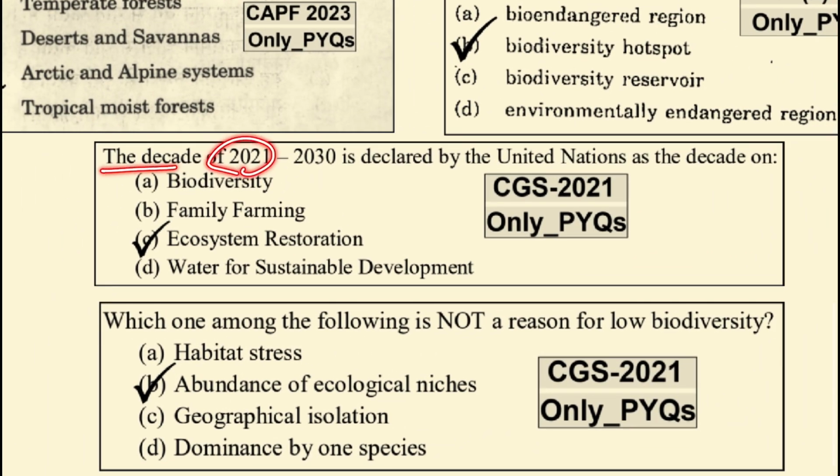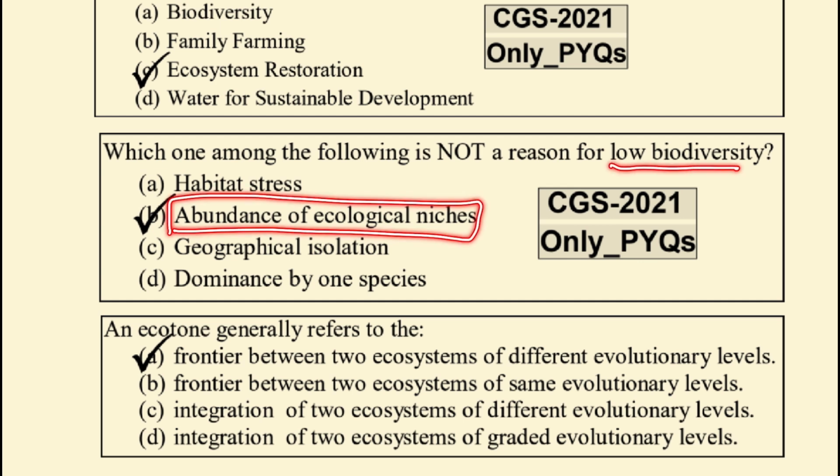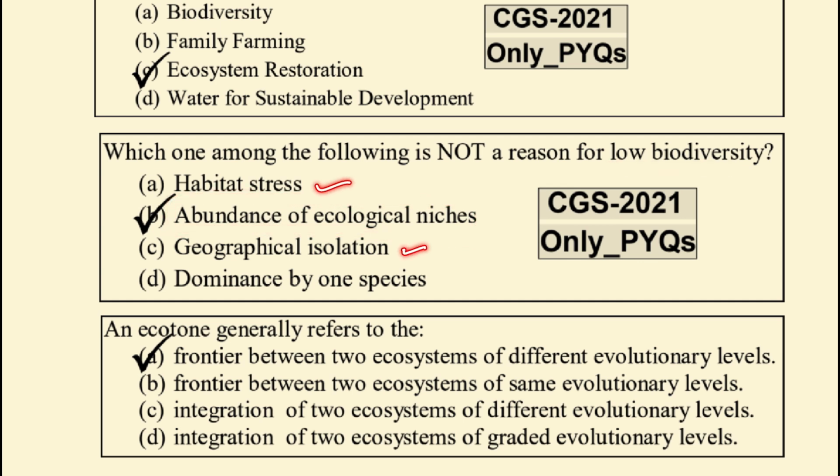The decade 2021 to 2030 is declared by the United Nations as the Decade on Ecosystem Restoration. Which one among the following is not a reason for low biodiversity? It is the abundance of ecological niches, which is not a reason for low biodiversity, whereas all the other three options are reasons for low biodiversity.